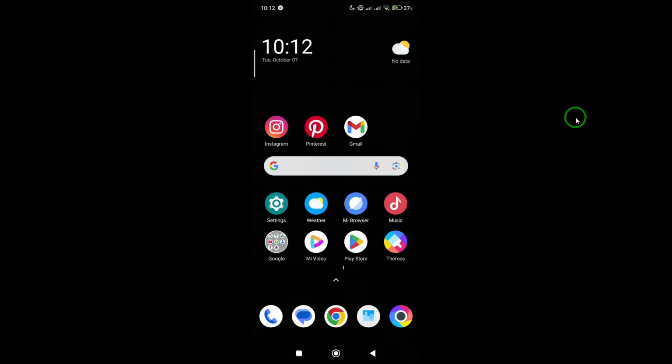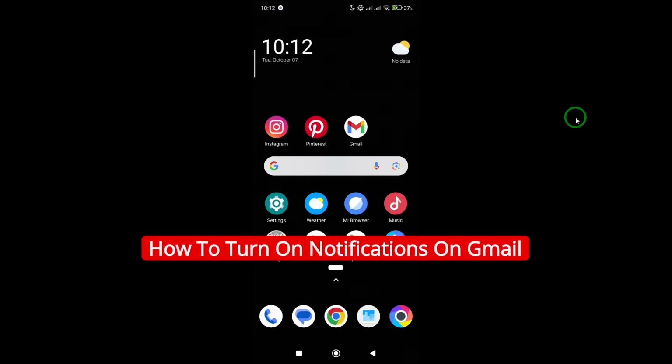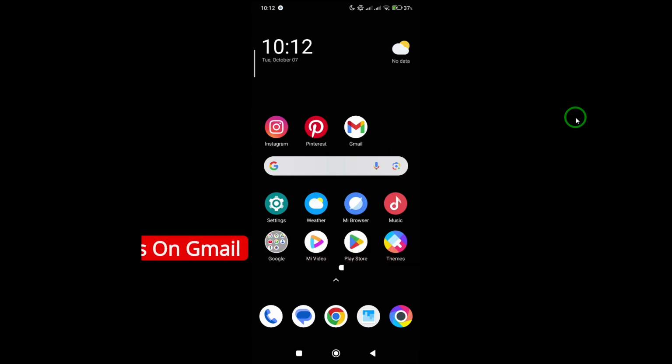Welcome. If you've ever missed an important email because notifications were turned off, don't worry. Today I'll show you exactly how to turn on notifications in Gmail, step by step. This quick guide is updated to reflect the latest version of the Gmail app, so you'll have no trouble following along. Let's dive right in.